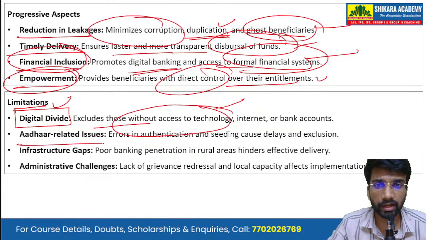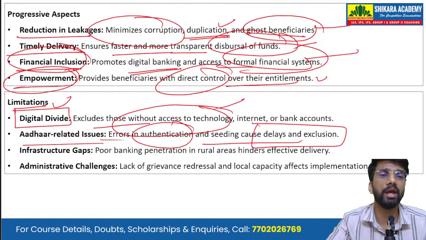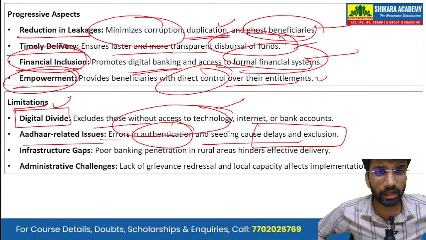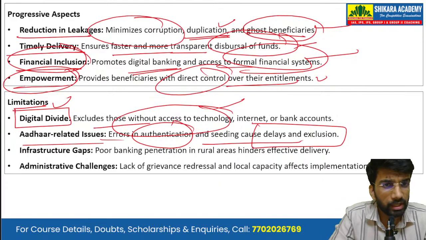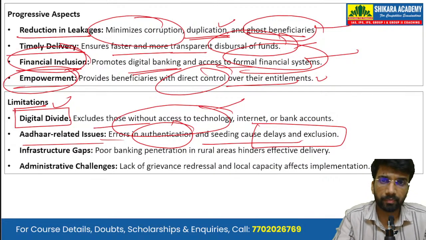Then there are Aadhaar related errors or Aadhaar related issues. Errors in authentication and seeding cause delay and exclusion. So if there are some Aadhaar mismatch issues like that, the money is not credited into the bank accounts, and the person faces severe grievances.